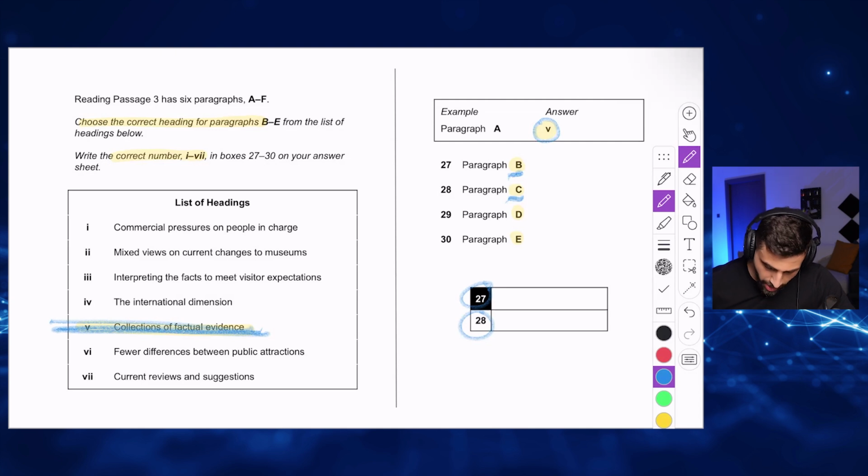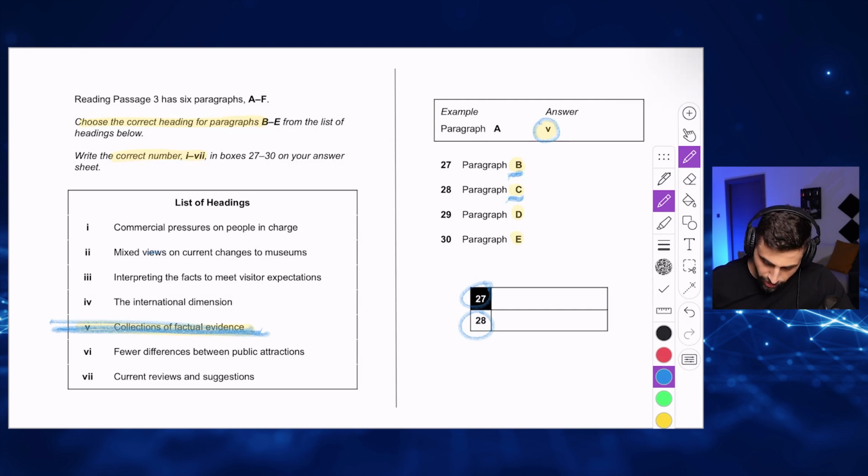Okay. Mixed views on current changes to museums. Views means opinions. So different opinions on the current changes to museums. Okay, some people think it's good, some people think it's bad, maybe. Interpreting the facts to meet visitors' expectations. Explaining the facts to make the visitor happy. Okay.